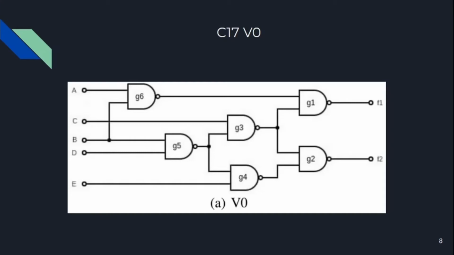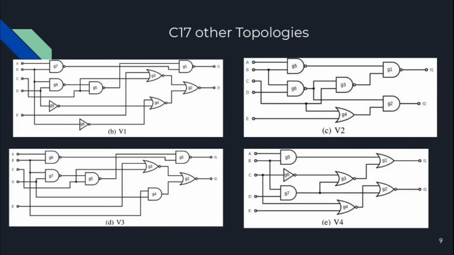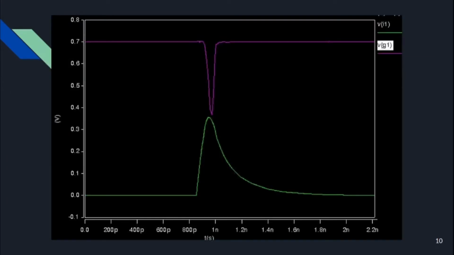This experiment uses the C17 benchmark in 5 different topologies to investigate its effects. Shown in the image is the standard topology of C17, and here the 5 alternative versions. The SET faults are modeled as current pulses, injected one at a time in each node of the circuit with each input vector. These simulations are administered through a Python script that runs the simulations in HSpice.